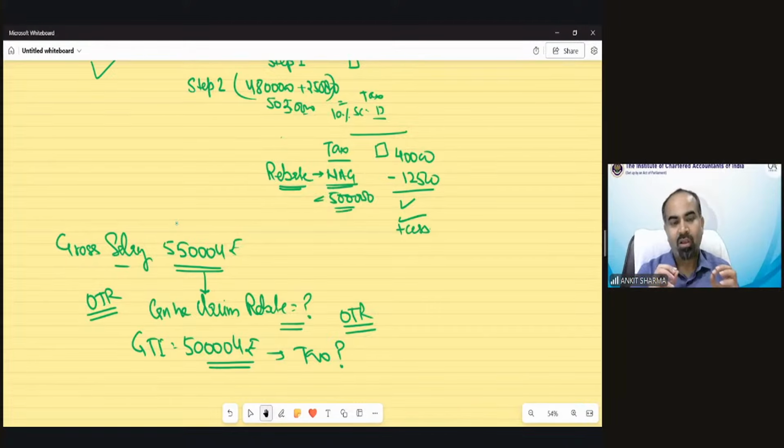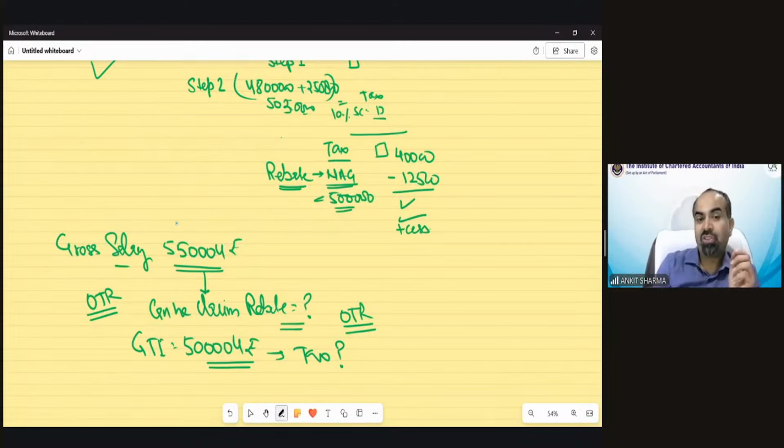If your GTI is 5 lakh 4 rupees, with no other deduction, what would be the tax? Gulika is saying total taxable income 5 lakh, rebate 12,500. Rajveer is saying correct, there would be rebate, there would not be any tax.